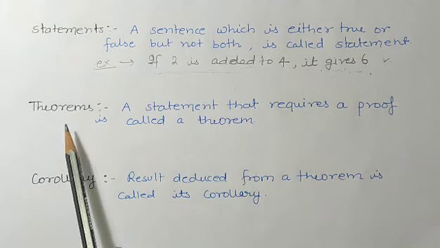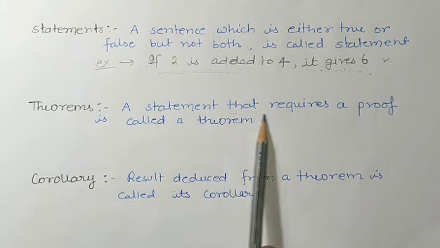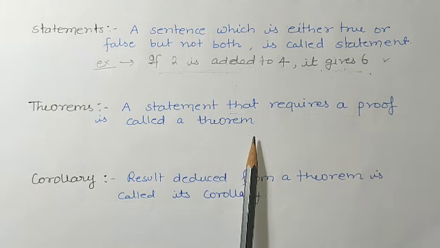Now next is theorems. A statement that requires a proof is called a theorem. See, in axiom I have told you that proof is not required, but in theorem the proof is required.